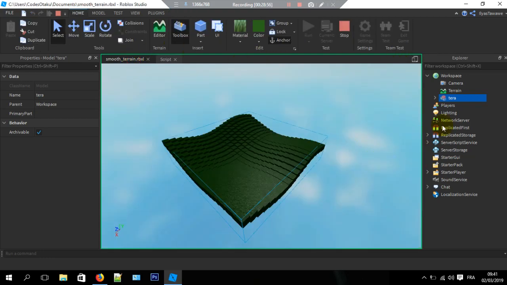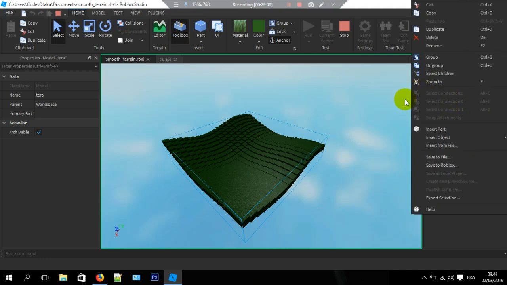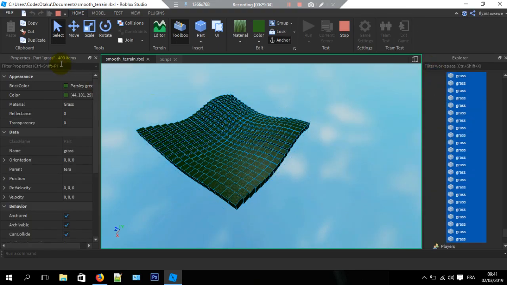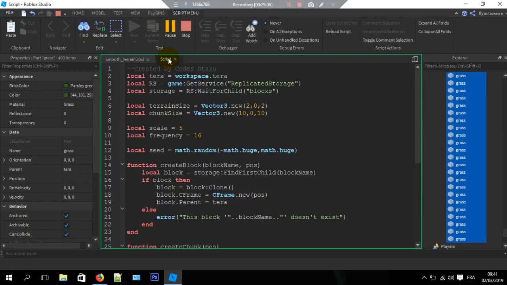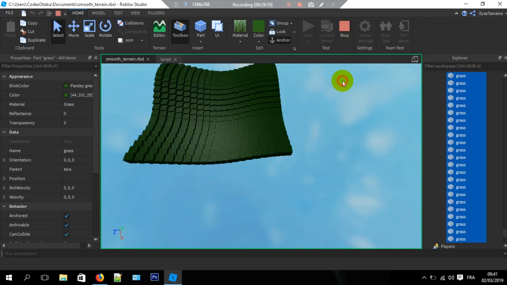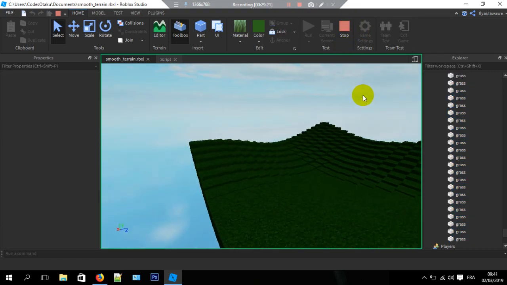Yes. Well, 10 blocks times 4. So let's select the children. Well, 10 times 10, it's 100. Times 4, it's 400. Okay, so as you see, we're getting the result. Good. And we have this cool smooth terrain.